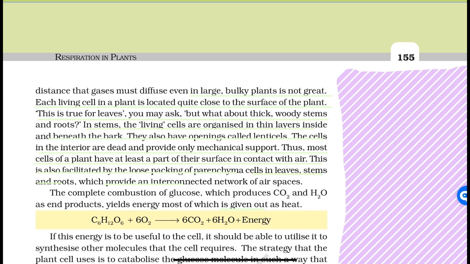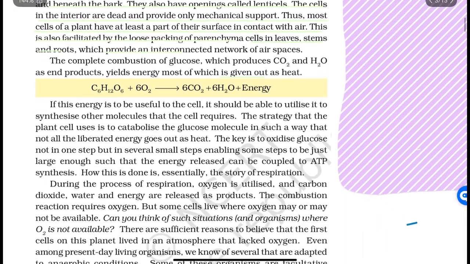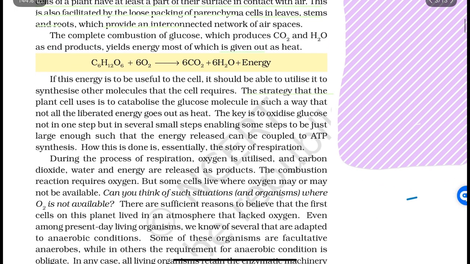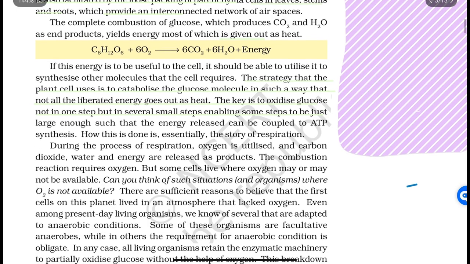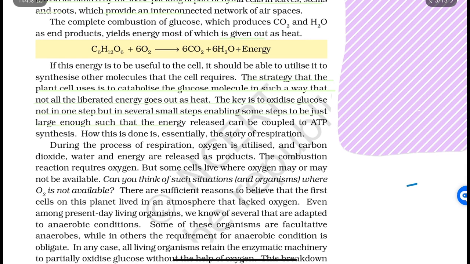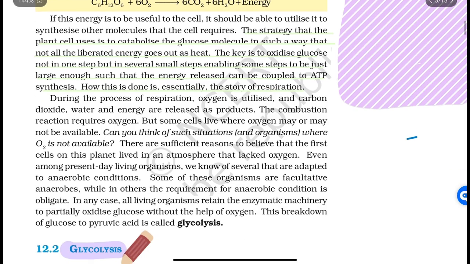If this energy is to be useful to the cell, it should be able to utilize it to synthesize other molecules that the cell requires. The strategy that the plant cell uses is to catabolize the glucose molecule in such a way that not all the liberated energy goes out as heat. The key is to oxidize glucose not in one step but in several small steps, enabling some steps to be just large enough such that the energy released can be coupled to ATP synthesis. How is this done? Essentially, that is the story of respiration.